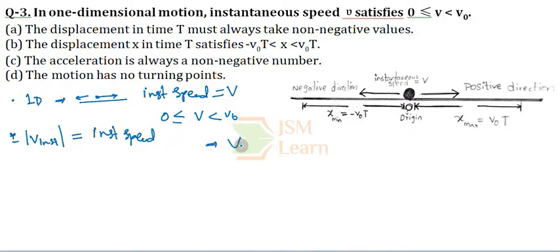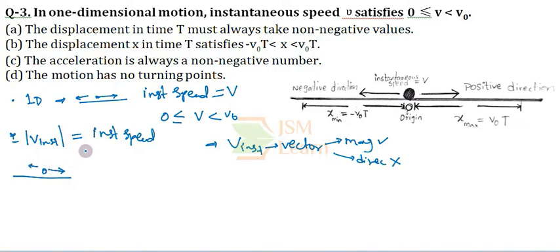Since instantaneous velocity is a vector quantity, it possesses both magnitude as well as direction. In the question, they have discussed the magnitude, but not the direction. So we can assume that the particle can move along any particular direction, either in the right direction or in the left direction.